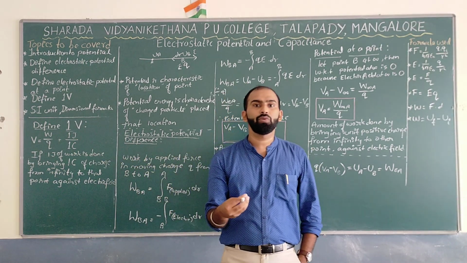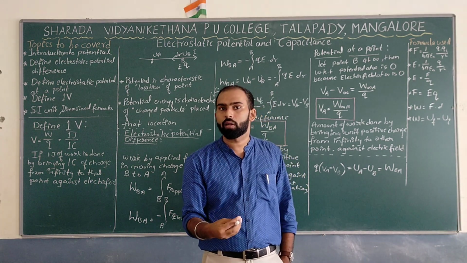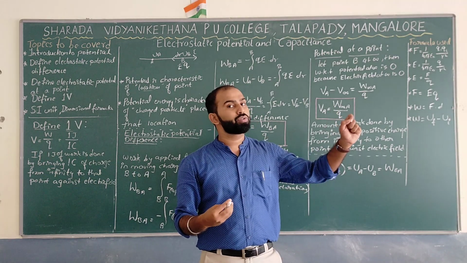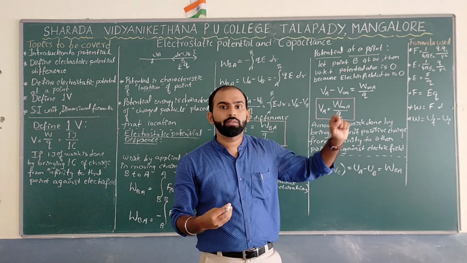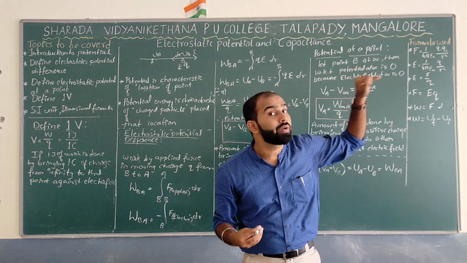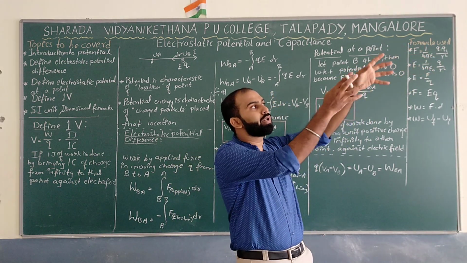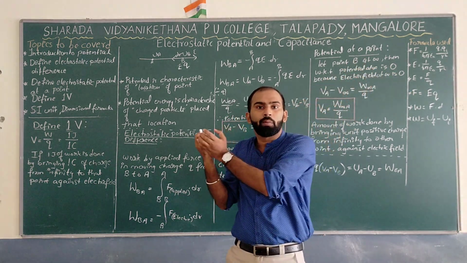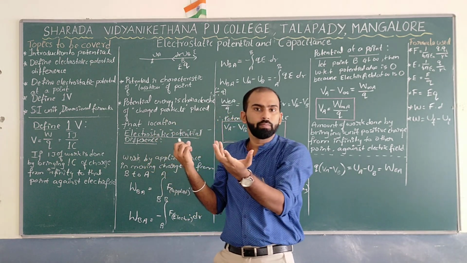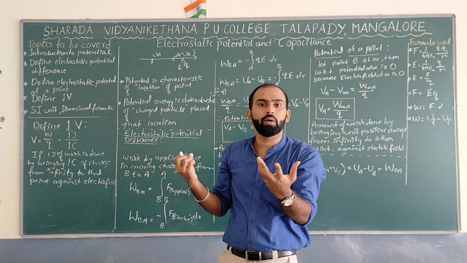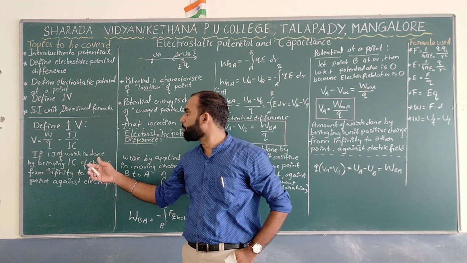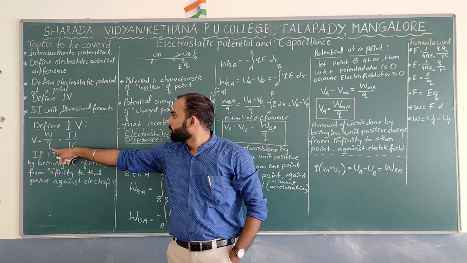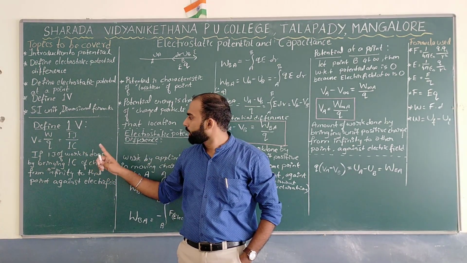How much work is supposed to be done? If 1 joule of work is done by moving a unit positive charge, where you have kept your unit charge at infinity, so your job is to bring that unit charge, which means 1 coulomb, from infinity to this particular point. How much work is done? 1 joule. So that is nothing but 1 volt. So how to define it in a proper way? You replace work done as 1 joule and replace Q as 1 coulomb.